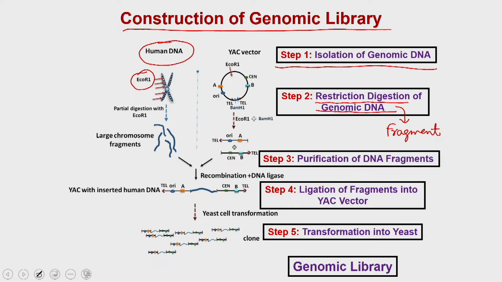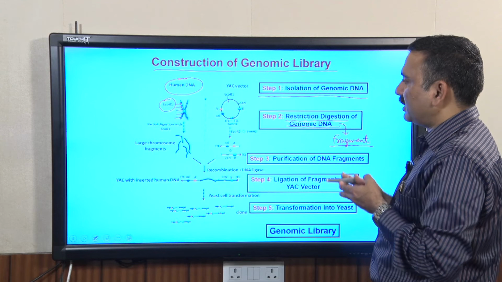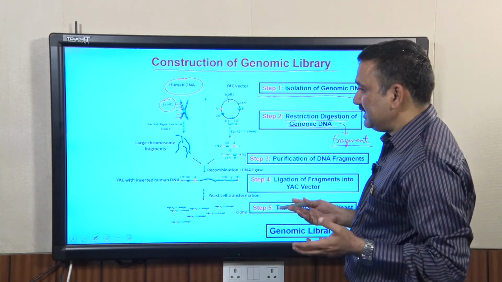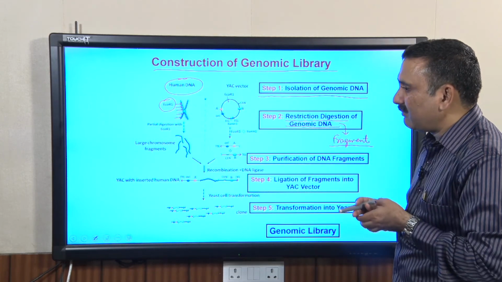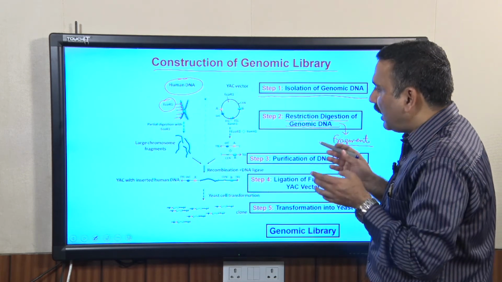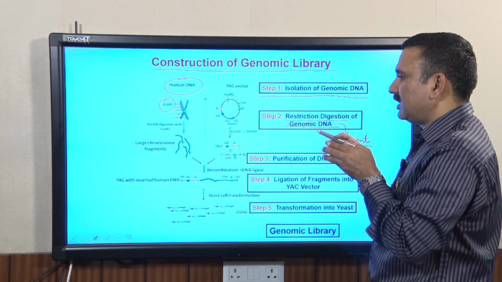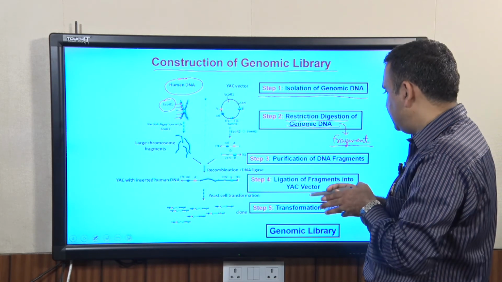You cannot take a fragment which is very large, or one which is very small, because a large fragment is going to correspond to multiple genes, whereas a small fragment may not correspond to even a single gene. You are looking for a suitable size fragment, so that it corresponds to at least one gene.